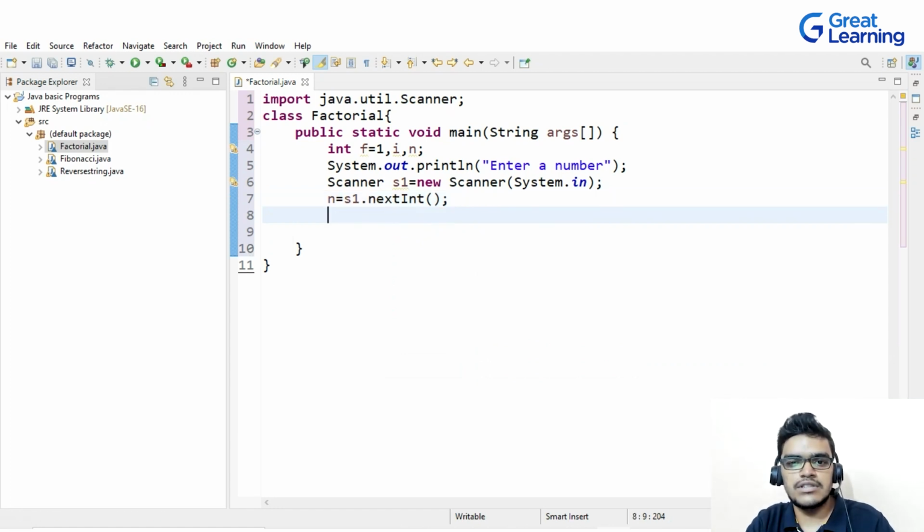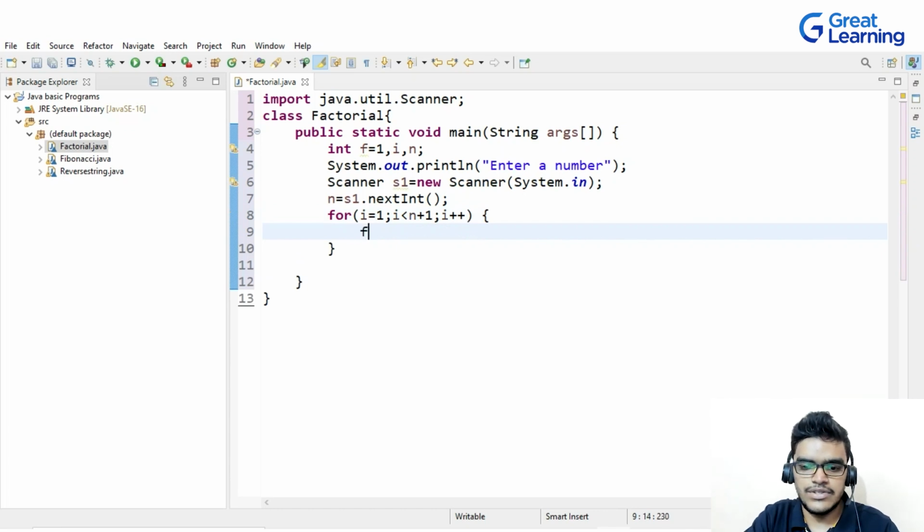Now once all this is done, I will create a loop. So for i is equal to 1, and then I will write i less than n plus 1, and then i plus plus. And inside this for loop, I will write f is equal to f into i. So this is my loop body, right?